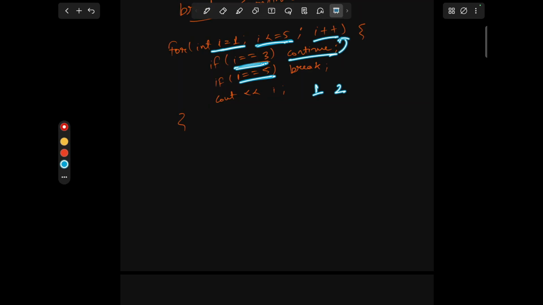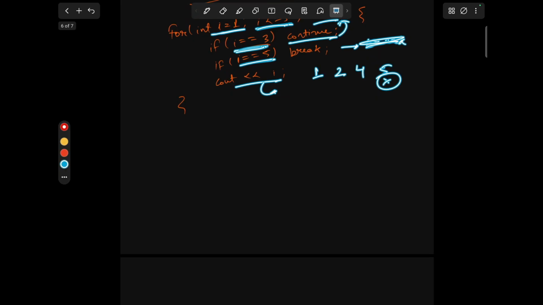It will come back to the update, then our value of i will become 4. 4 less than 5, true. 4 equals to 3, no. 4 equals to 5, no. Then it will print 4. Now i becomes 5. 5 less than or equal to 5, true. 5 equals to 3, no. 5 equals to 5, true. Then it will break the loop. It will break the loop and it won't print 5.